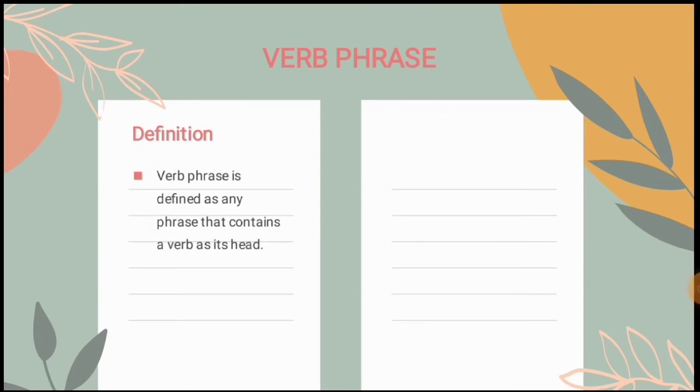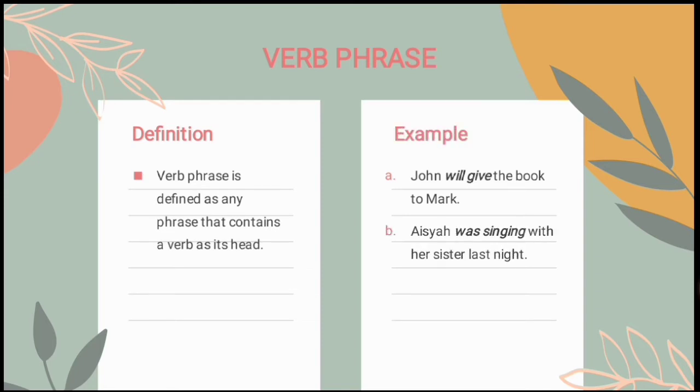Dan contoh verb phrase atau frasa kata kerja adalah yang pertama, John will give the book to Mark. Will give sebagai verb phrase atau frasa kata kerja di mana will adalah modals dan give adalah main verb. Yang kedua, Aisyah was singing with her sister last night. Was singing sebagai verb phrase, di mana was sebagai auxiliary verb dan singing sebagai main verb yang berbentuk ing.